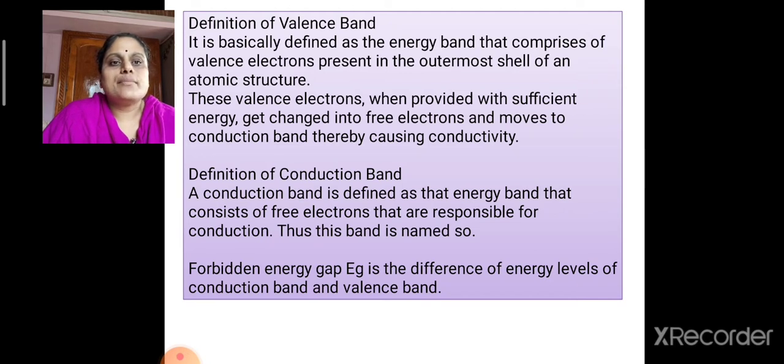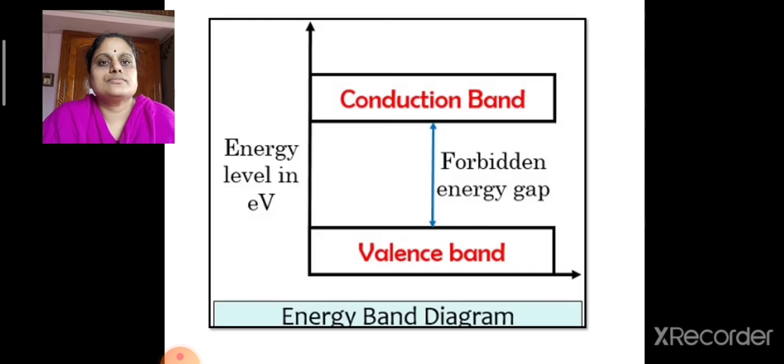Forbidden energy gap EG is the difference between the energy levels of the conduction band and the valence band. So, the energy band diagram is drawn like this, with the energy level rising along the y-axis, and we have valence band at the bottom, conduction band at the top, and forbidden energy gap in between the valence band and the conduction band.